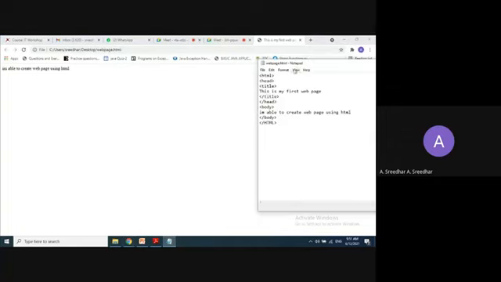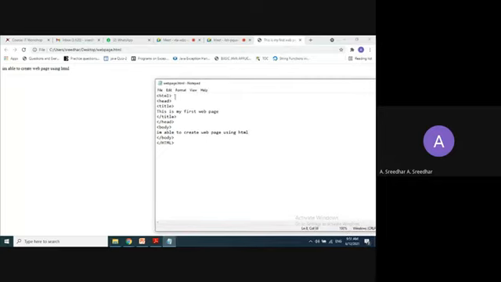So just refresh it, right? I'm able to create a web page using HTML, right? So this is the HTML open and close tag. That is going to tell the users this is an HTML document, and the head tag is used to display the title. Mainly the head tag is used to display the title, or you can use the head tag if you want to apply some text formats.